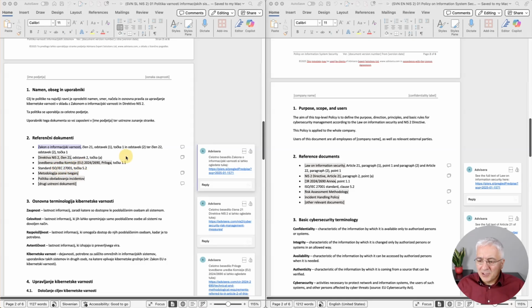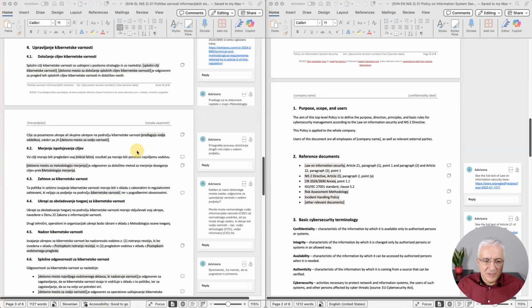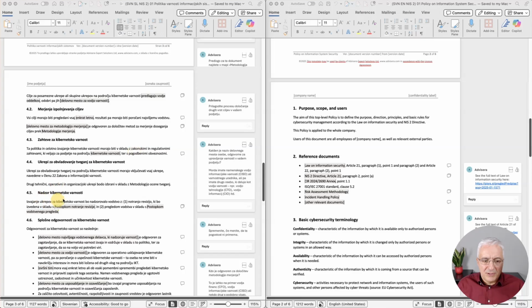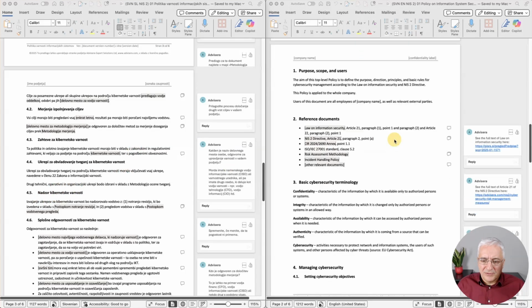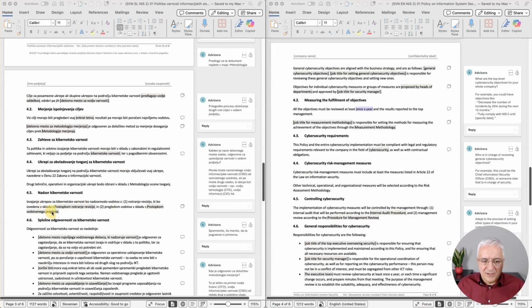But let me now show this one specific point around how cybersecurity is controlled. This is 4.5, and it says here that the company needs to perform this internal audit and this management review. And this internal audit is basically this self-assessment that is required by the NIS2 law. So through this internal audit, the company performs this self-assessment, and this is how this document is adapted for NIS2 law. Of course, there is a separate internal audit procedure which specifies in detail how this internal audit is being performed.